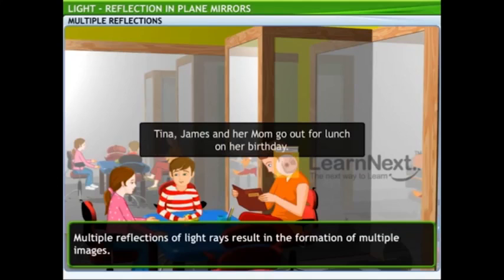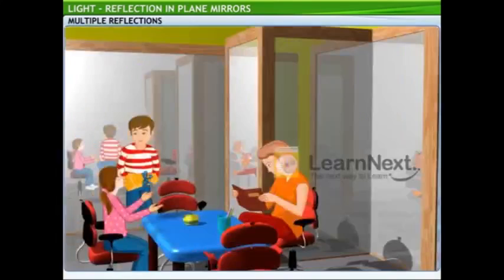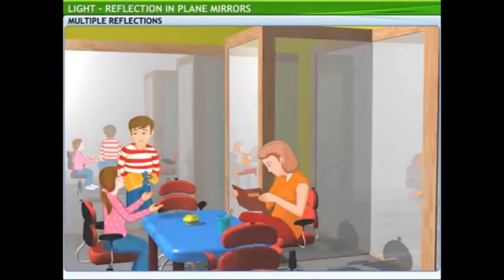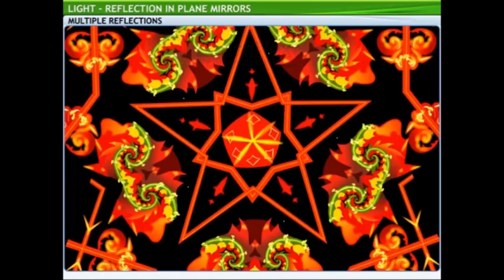Tina is fascinated with the mirrored walls. She can see so many Tinas, she can't even count them. Hey, Tina, I have a surprise for you. A kaleidoscope. That's so cool. Look at all those beautiful patterns.